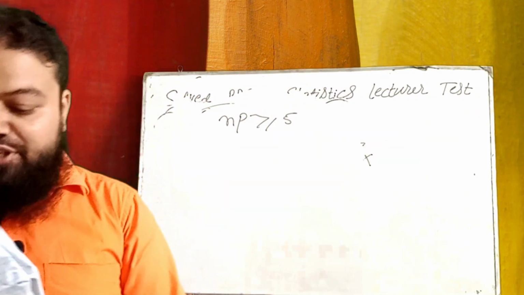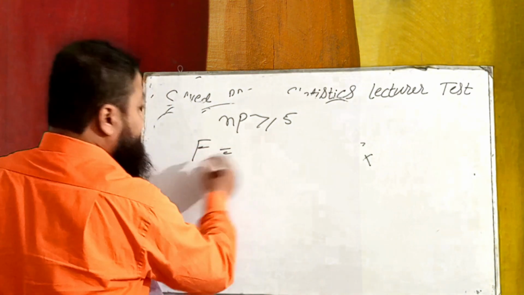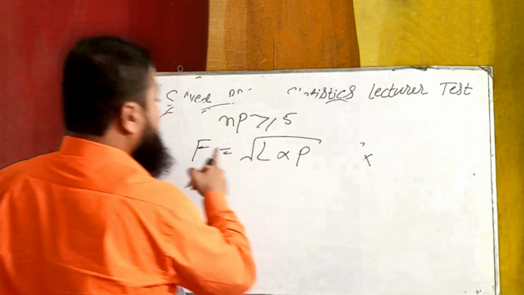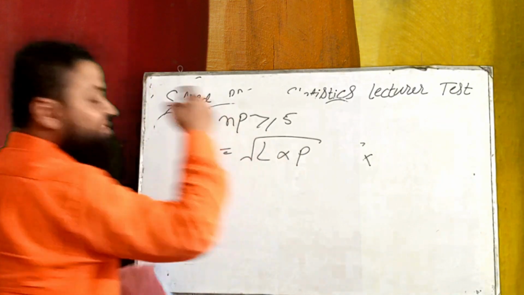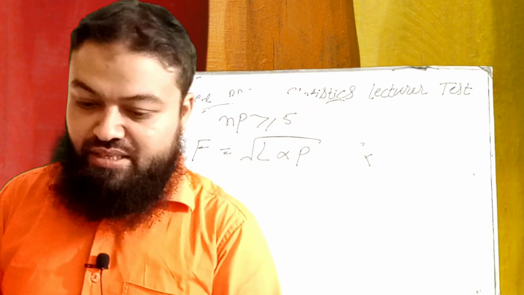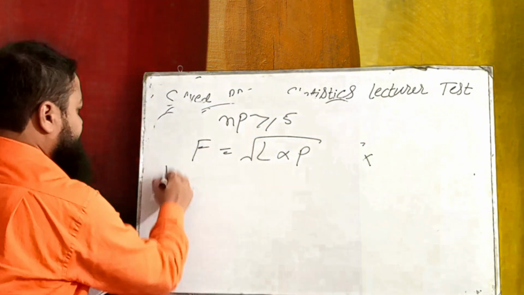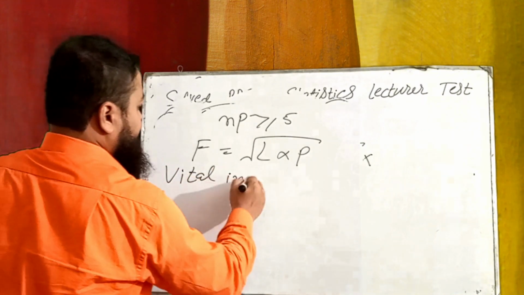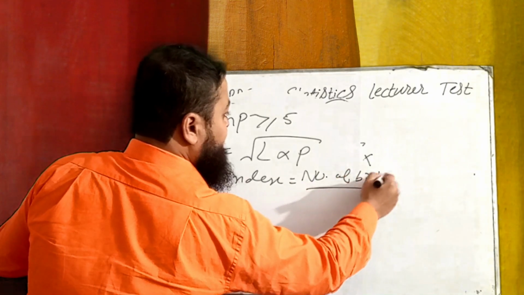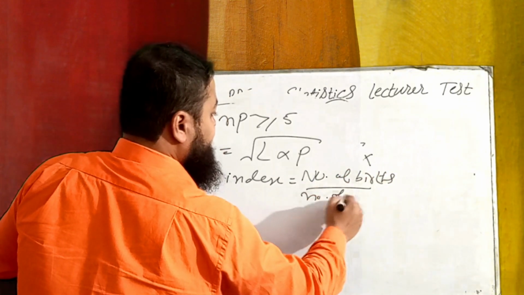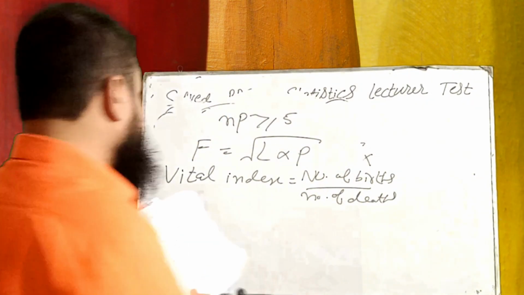Number next is Fisher's ideal index, the geometric mean of Laspeyres and Paasche, and as we know, Fisher is L multiplied by P square root. Fisher's ideal index number is the geometric mean of Laspeyres and Paasche index numbers. Number next, vital index is equal to number of births over number of deaths. Number next, 36.